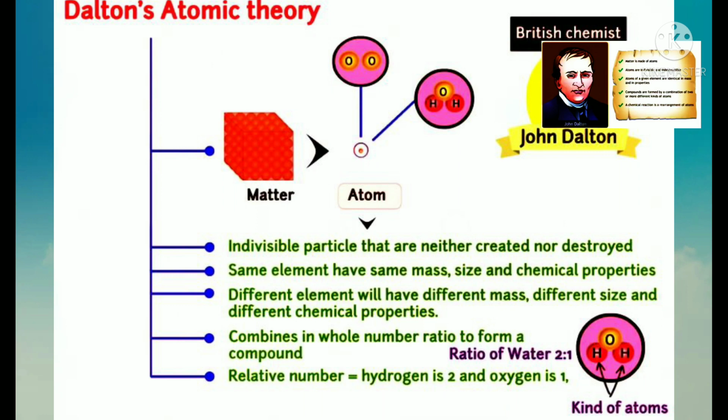Fifth one, when atoms of different elements combine in different whole number ratios, they form different compounds. Example, carbon monoxide CO, carbon dioxide CO2. Hence C and O combine in 1:1 and 1:2 ratios respectively to give two different compounds. Another example is water, where the ratio is 2:1.